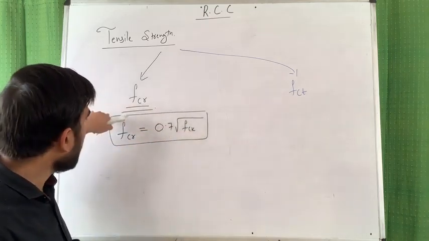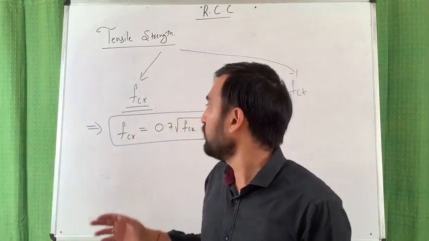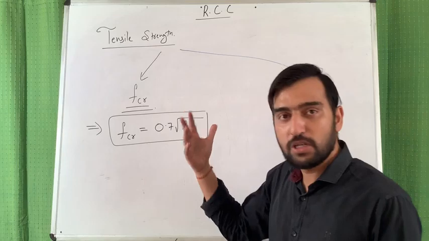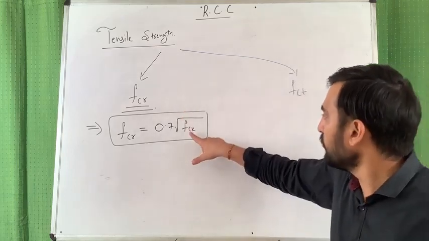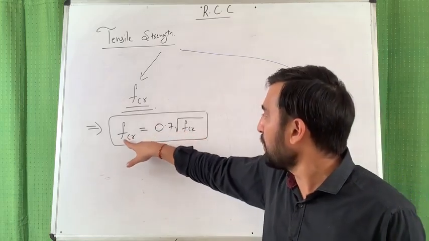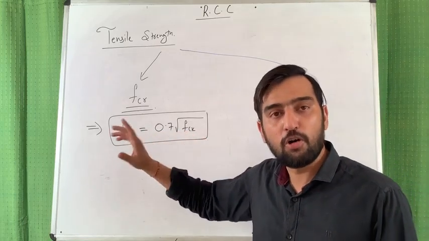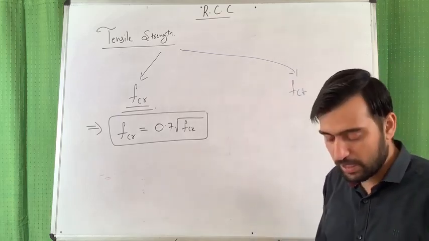This is an empirical formula, so don't try to get dimensional homogeneity in empirical formulas. Your input will be in MPa and the output will also be in MPa or Newton per mm square.